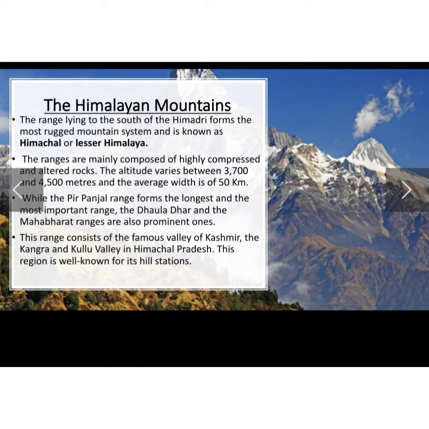to the south of the Himadri, and this is the most rugged, in the sense that it has the most harsh mountain system, which is known as Himachal or Lesser Himalaya. So the second range we are going to talk about is Himachal, or the Lesser Himalaya. These ranges are mainly composed of highly compressed and altered rocks.